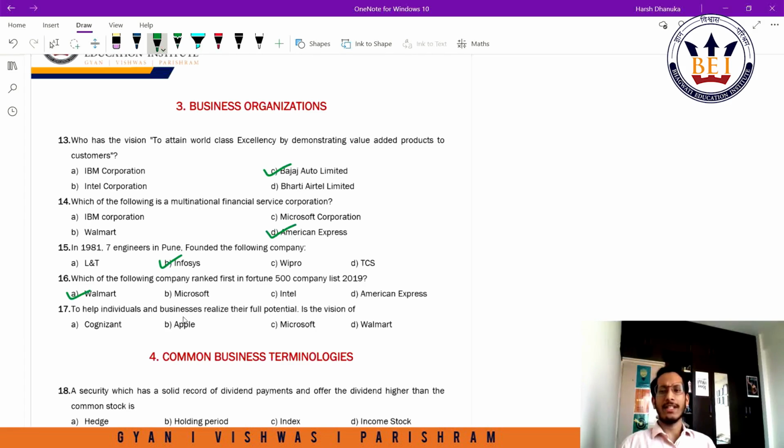To help individuals and businesses realize their full potential is the vision of, again, this is purely based on memory. You'll have to remember these facts. So the answer here is Microsoft.